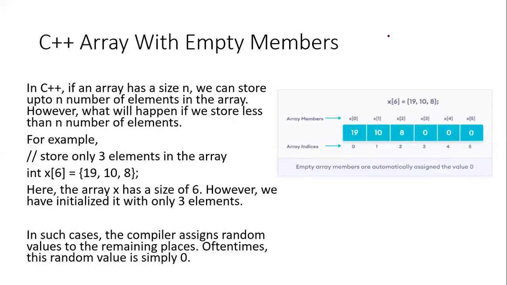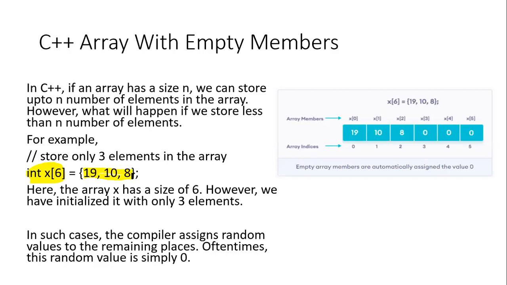Now here is another example, a C++ array with empty members. In this example, we are declaring an array. The size of the array is 6, x of 6, and we are storing only 3 elements.